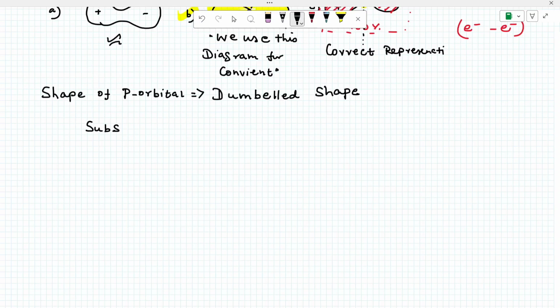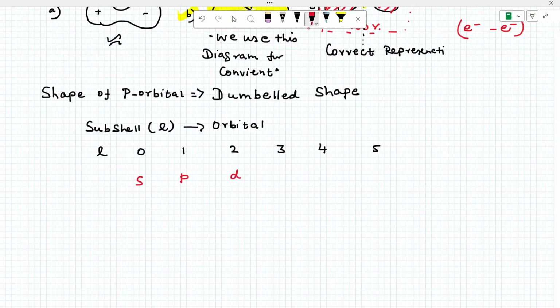Subshell is nothing but L. Now, L values are 0, 1, 2, 3, 4, 5. If L value is 0, it is an s orbital. If L value is 1, it is a p orbital. If L value is 2, it is a d orbital. If L value is 3, it is an f orbital. If L value is 4, it is a g orbital. If L value is 5, it is an h orbital.